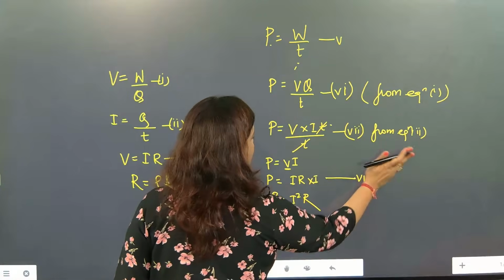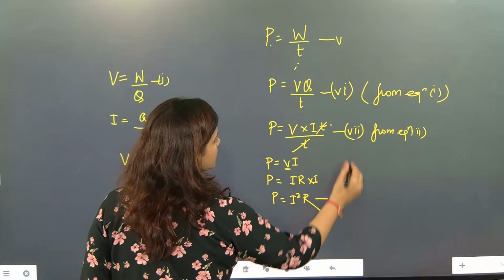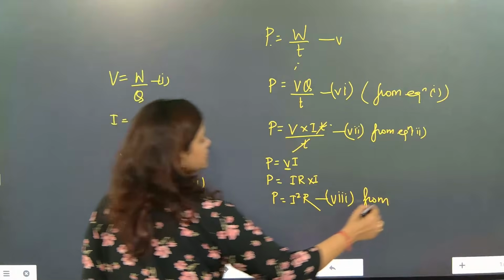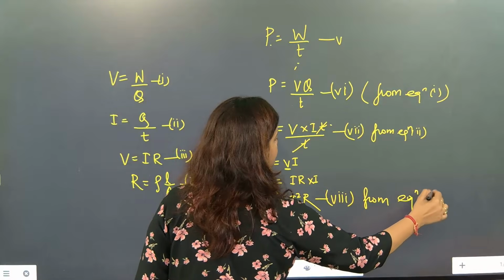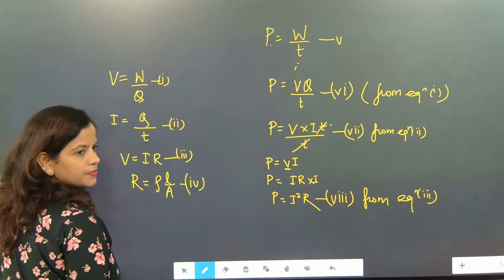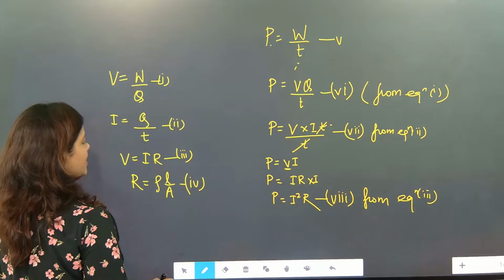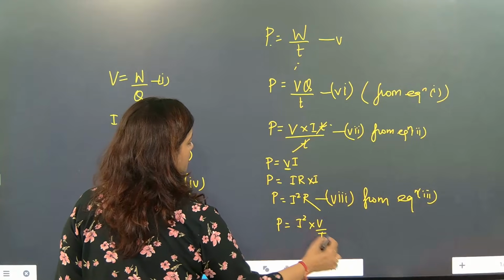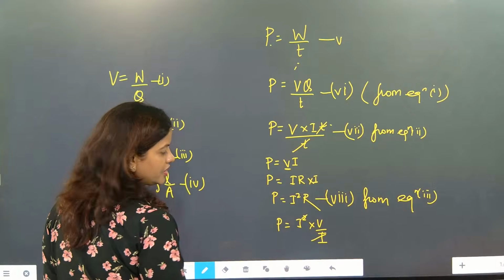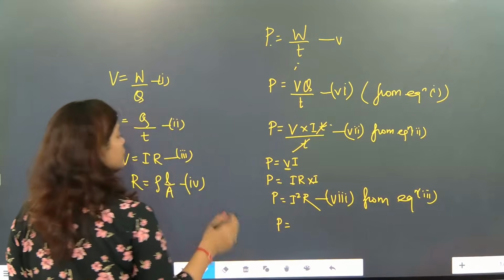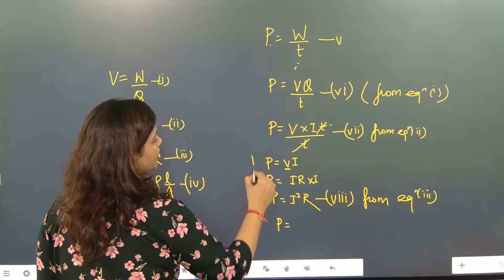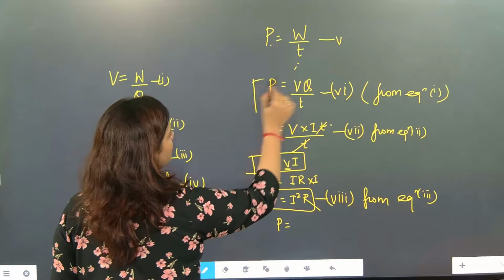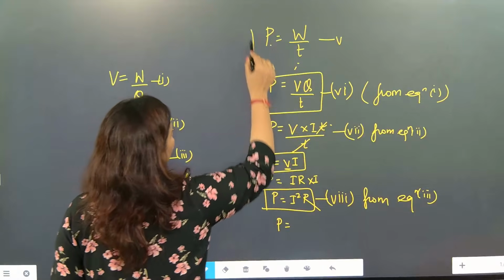This can be written as the 7th, 8th formula, from which equation? From Ohm's law. Ohm's law is equation 3. Understood? Now the same equation, R can be written as V by I. This and this will get cancelled, so the same content is coming. But if I really wish to remove, because VI we already have, and I square R we already have, this formula we have.